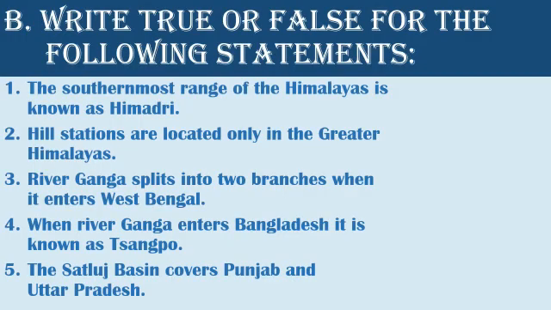Part B. Write true or false for the following statements. First, the southernmost range of the Himalayas is known as Himadri. False. It is known as the Shivalik range. Next, hill stations are located only in the Greater Himalayas. False. Next, River Ganga splits into two branches when it enters West Bengal. True.